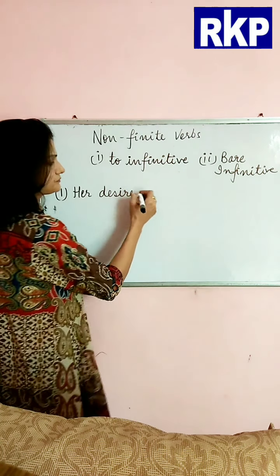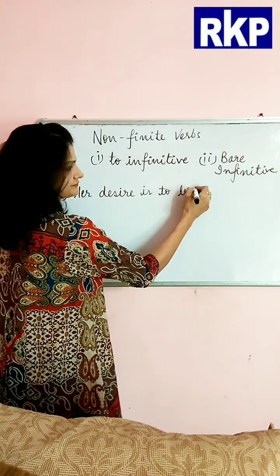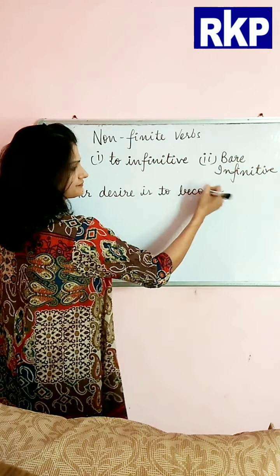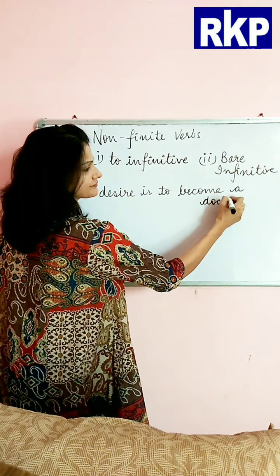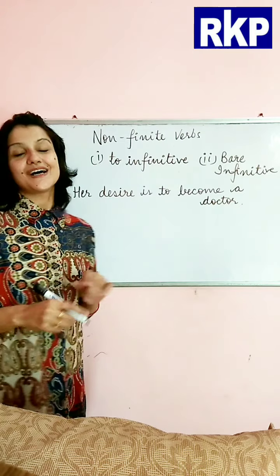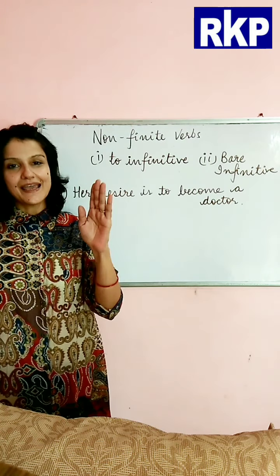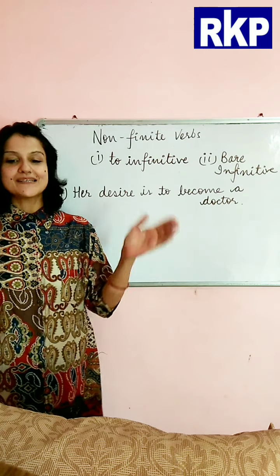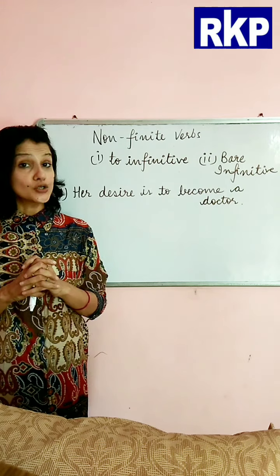Her desire is to become a doctor. Okay, of course you have different ambitions, of course, but here as a sentence we'll say her desire is to become a doctor.